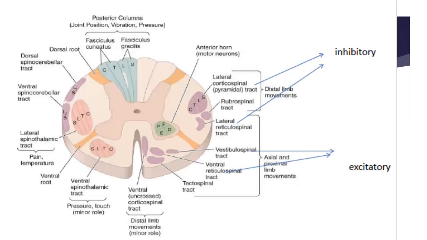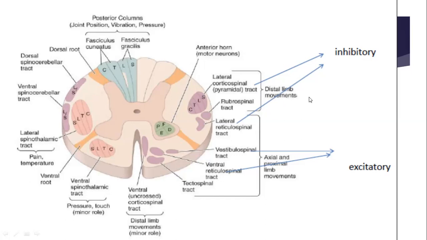And this is a figure which shows the tracts which are involved in the activity of maintaining the tone. In this particular figure, this part is the sensing part, and this is your motor part, and in that motor part you have the fine movements, and they are actually inhibitory. And the tracts involved are corticospinal, rubrospinal, and reticulospinal. So these are the tracts which are involved for distal limb movements.